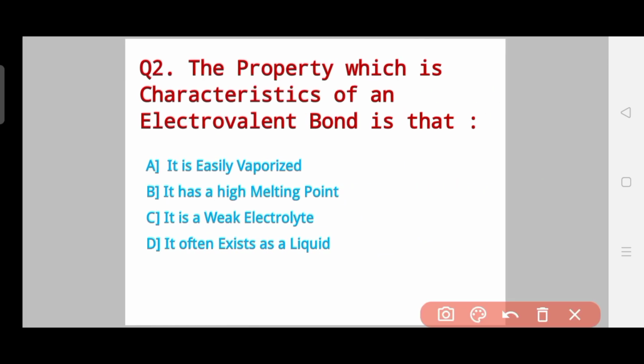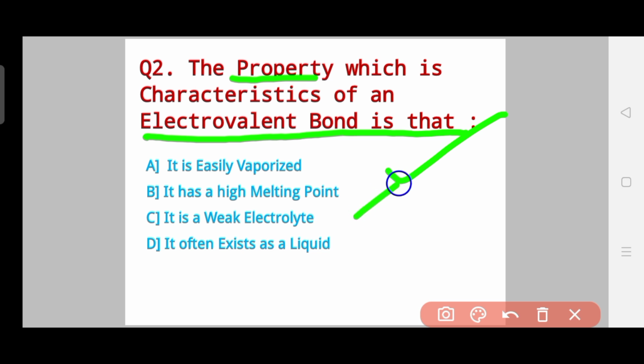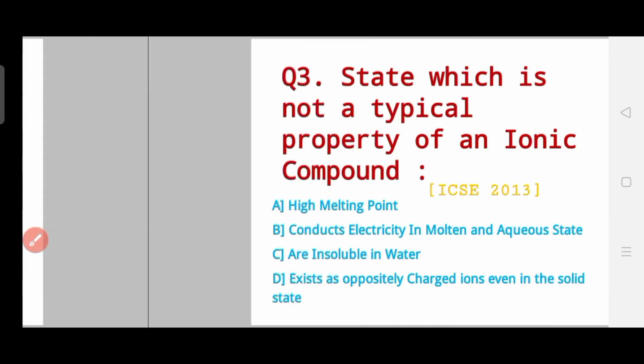Question number 2 says: the property which is characteristic of an electrovalent bond is that it is easily vaporized, or it has a high melting point, or it is a weak electrolyte, or the last option, it often exists as a liquid. So this is the second question. Now let's go to question number 3.